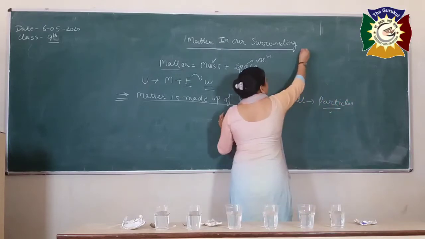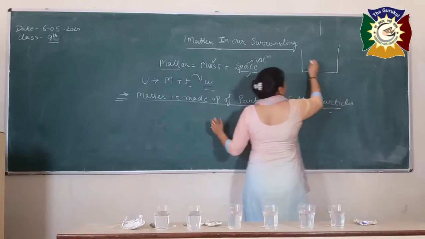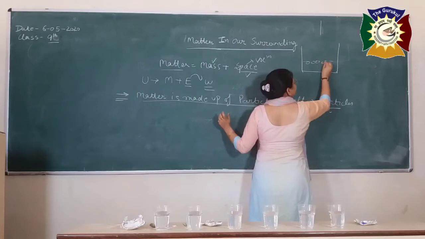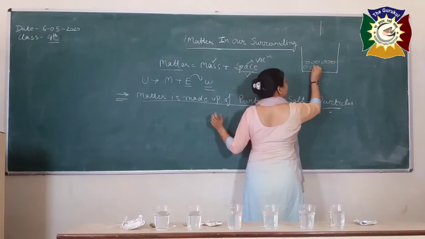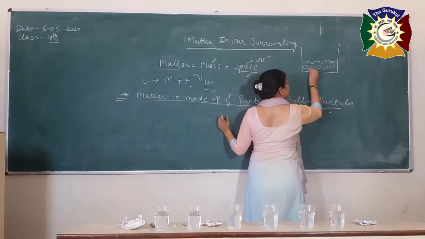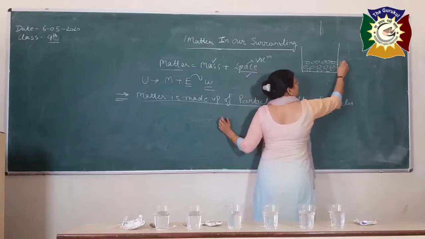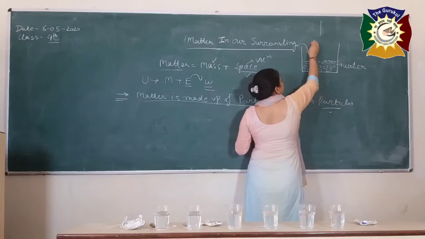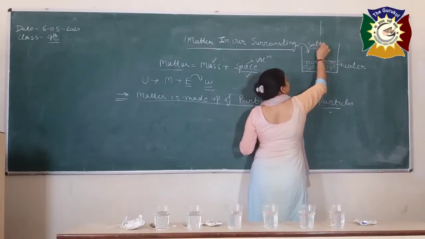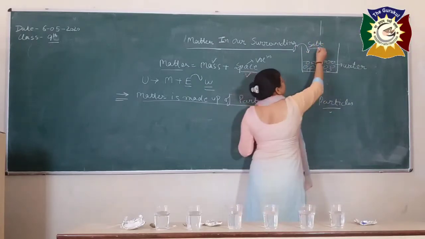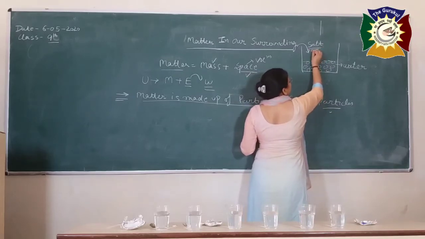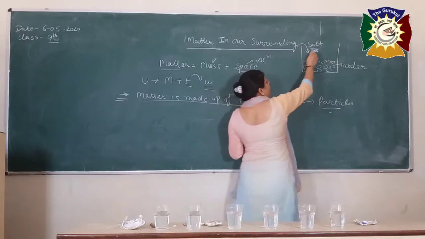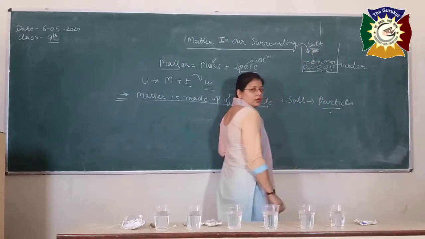So here you can see on the board, this is a glass half filled with water. So water is matter because it has a mass as well as occupies some space. So this is what? Water. And what are we going to add into it? A pinch of salt, or you can say half a teaspoon of salt. So this salt is also matter. So it is also composed of what? Small particles. What happens when we dissolve this salt into water?